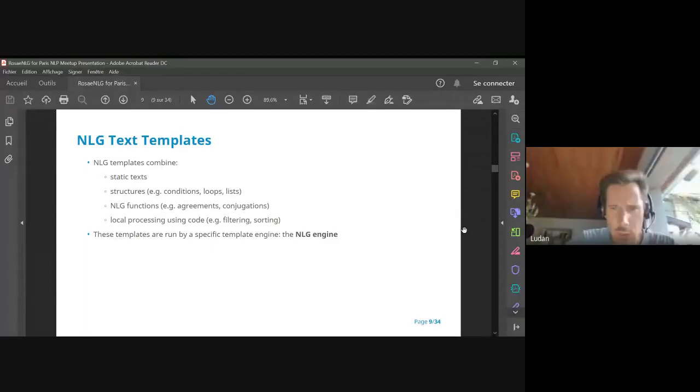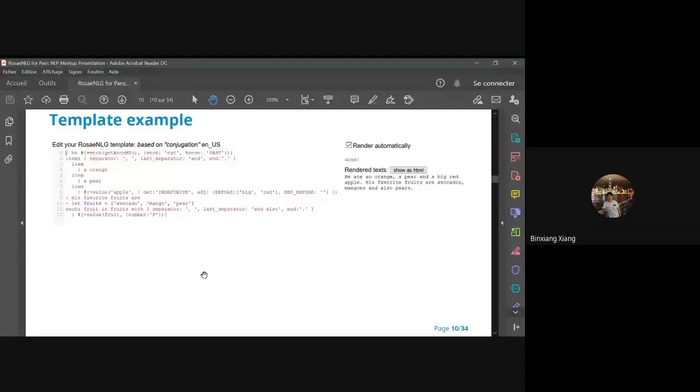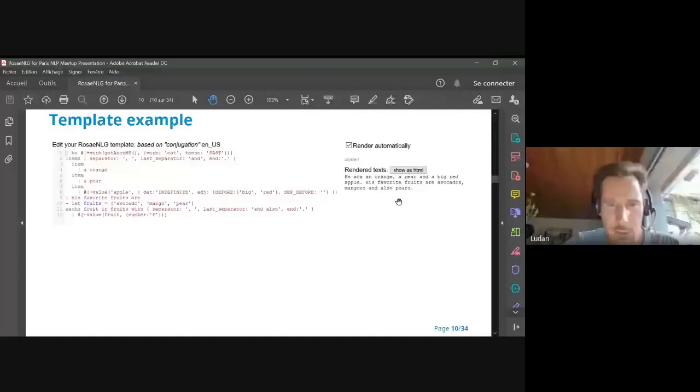So here I show an example of an NLG template. Here I'm on slide 10. Please tell me if it doesn't appear. So on the left. It's okay. Great. It takes a delay, but it finally appears. So on the left, you have the template, which looks quite messy, but it looks like code. And on the right, just below render text, you have the result.